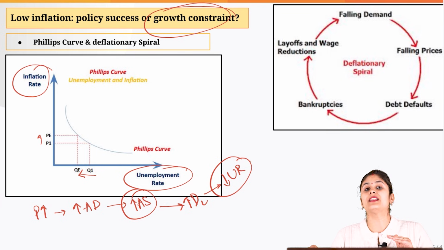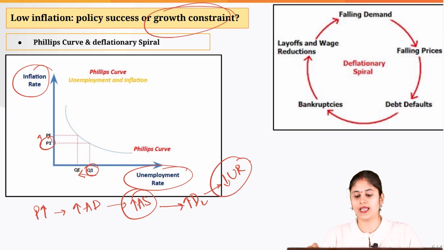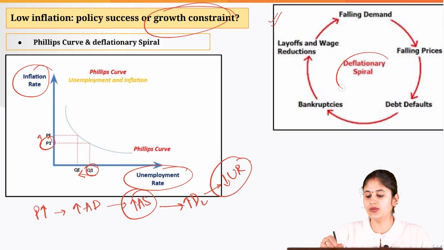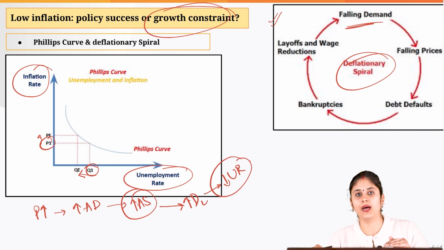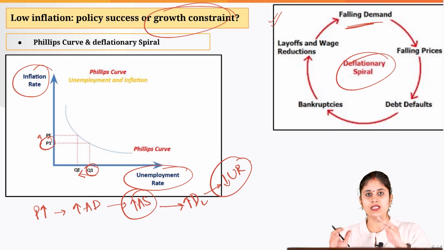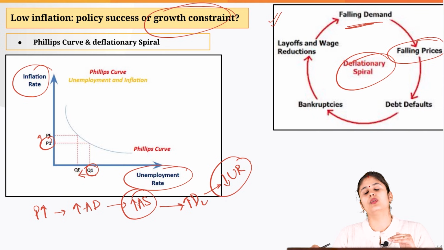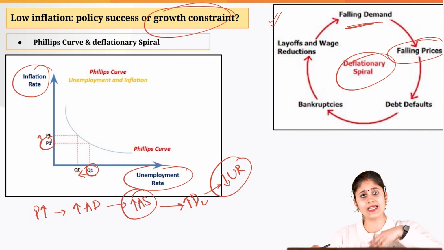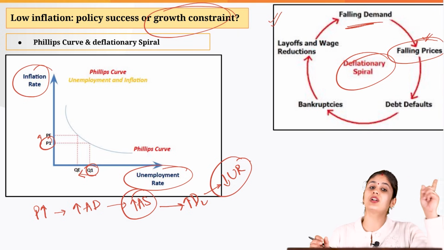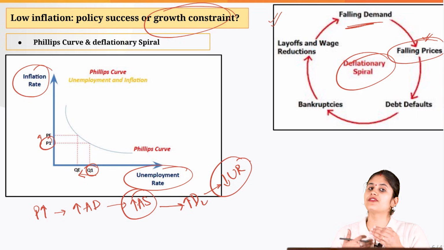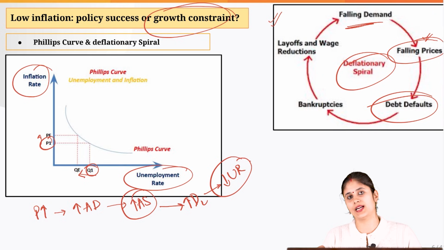But when the inflation rate is very low, this implies what? That the unemployment level would rise. This you can associate and understand clearly with the deflationary spiral. So, we have lower inflation, that means there is lower demand. So, we have already produced the commodities, but there is lower demand. So, ultimately what would happen? The corporate houses would have to reduce the prices to basically sell off whatever they have produced. But this falling price clearly tells me that the corporate house is not able to maintain a profit margin. So, if the corporate house is not able to earn enough profit margin, ultimately they would be defaulting upon the loans that they have taken.